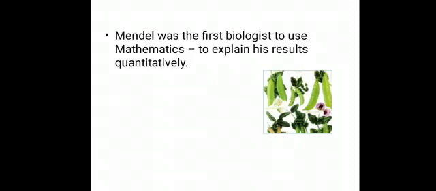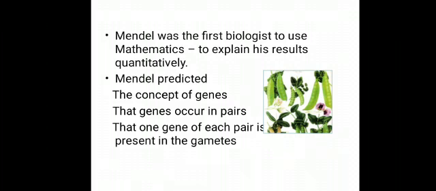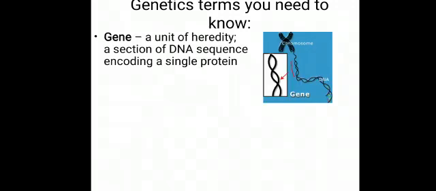Mendel was the first biologist who used mathematics to explain his results quantitatively. And Mendel predicted the concept of genes, that the genes occur in pairs, then each pair of gene is present in gametes.